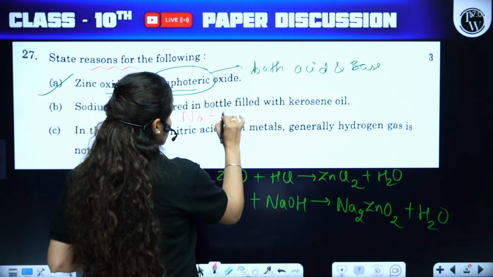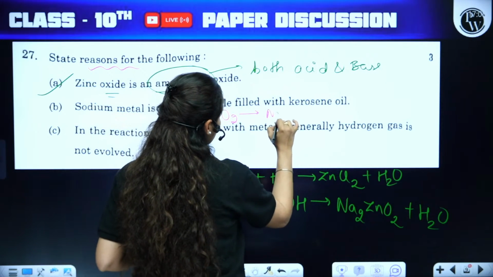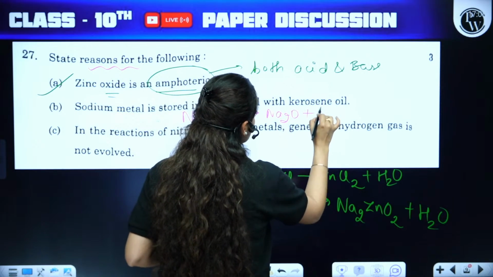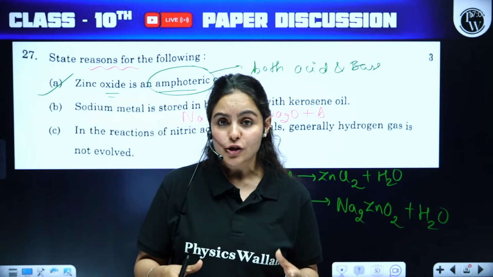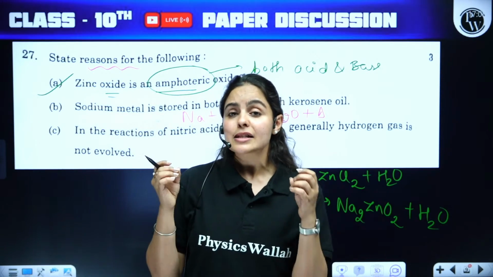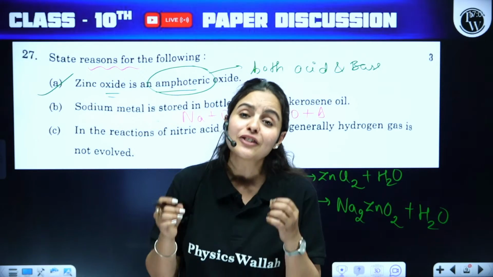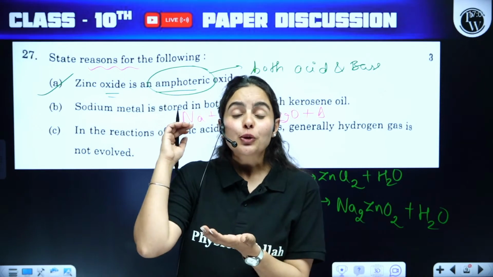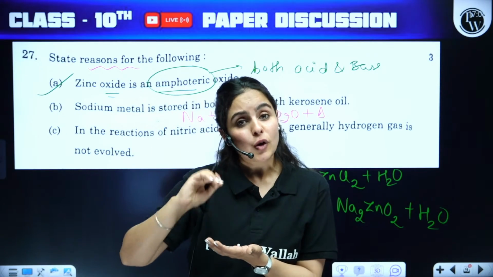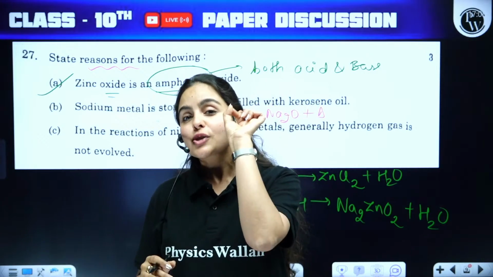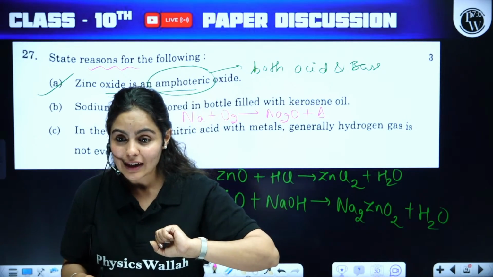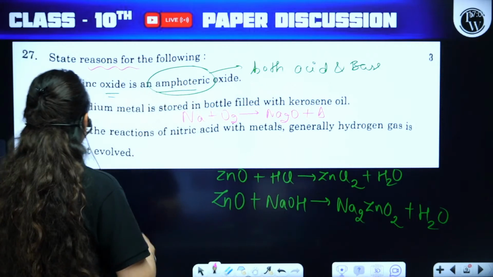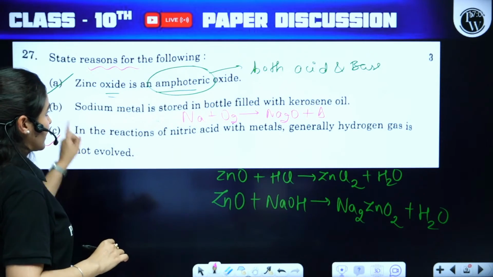Sodium on reaction with oxygen forms sodium oxide, and along with that it liberates a large amount of heat. It's a highly exothermic reaction. The reason behind it is because sodium is highly reactive towards oxygen. So to prevent the contact of oxygen, we have to dip sodium metal pieces into kerosene oil. Okay, all right. Moving on to option C.